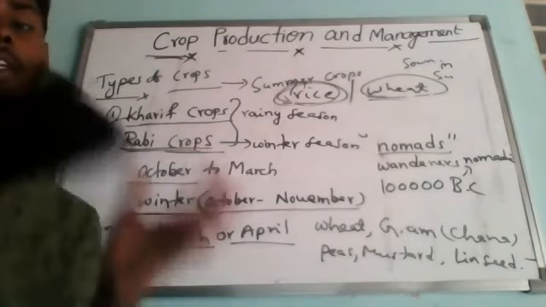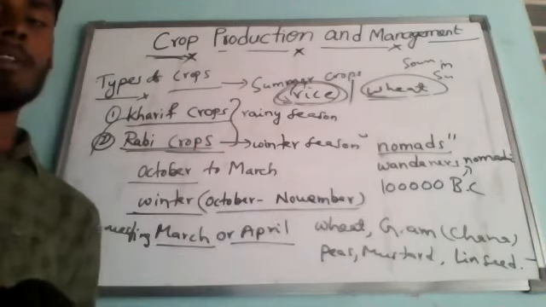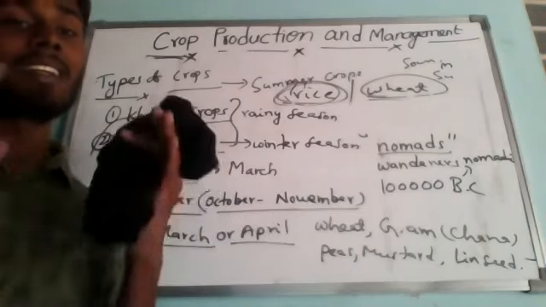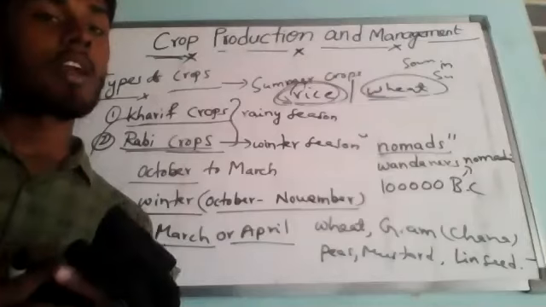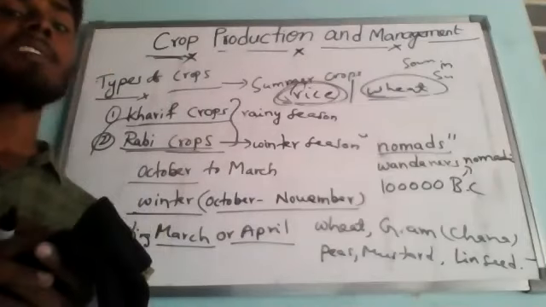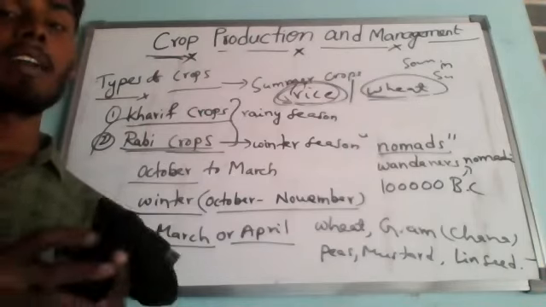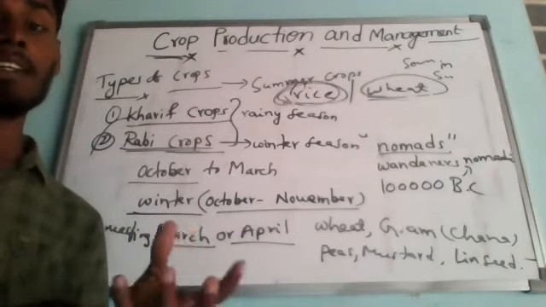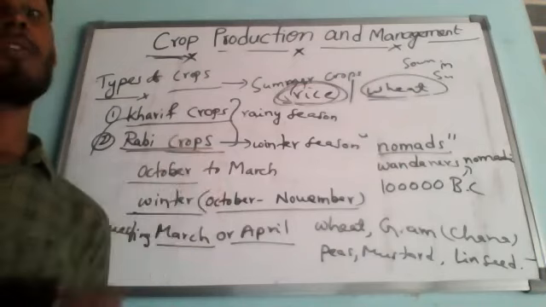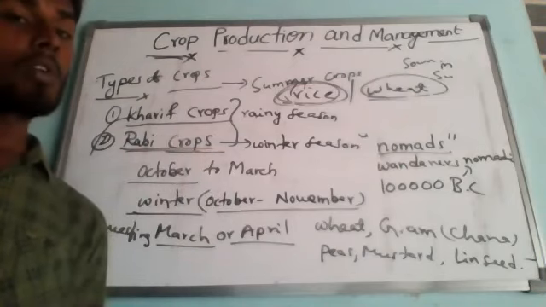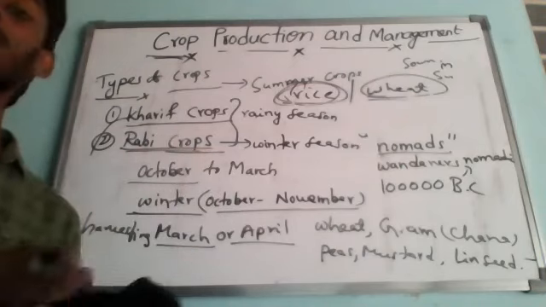Correct or not? So later, so many changes happened. They started settling near sources of water such as rivers, and they started cultivating land to produce wheat, paddy, and other kinds of food crops. Correct or not? So this is how agriculture was born.